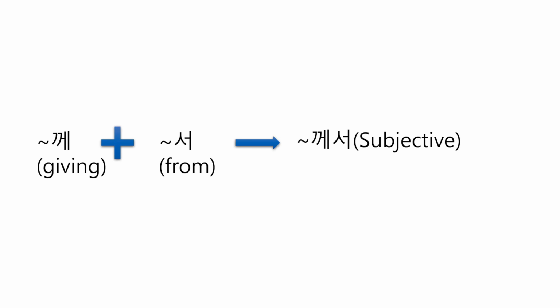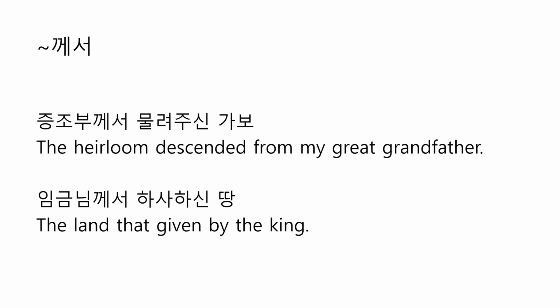And the next one is someone께서. If you put 게 and 서 together, it becomes 께서, which means it's given from someone higher than you. It is a subjective case particle, not like the other compound particles. Let's break down those examples. The first one is 증조부께서 물려주신 가보. The heirloom descended from my great-grandfather.